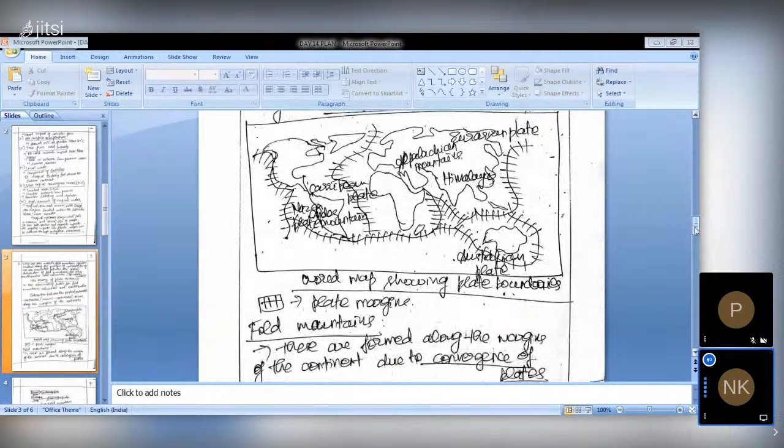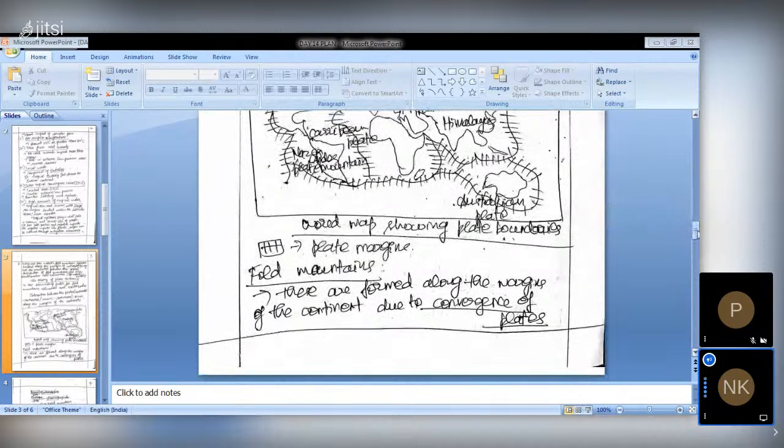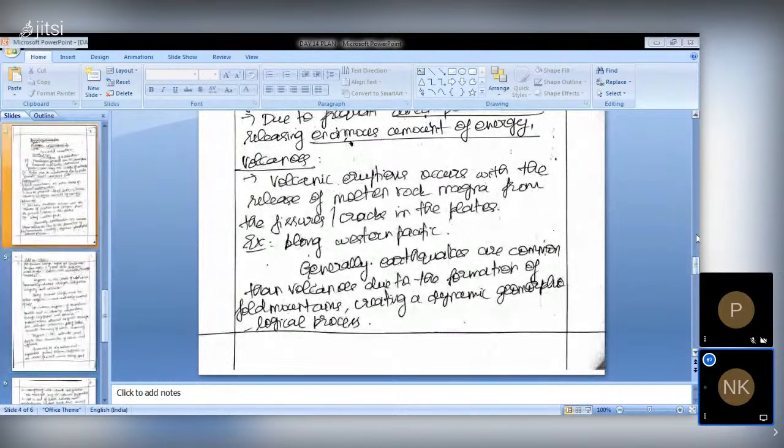The global distribution I have also covered in the sketch itself. The second part of the question is how the fold mountains are formed, and we have to state some examples for the plate boundaries too. So this is the demand of the question.